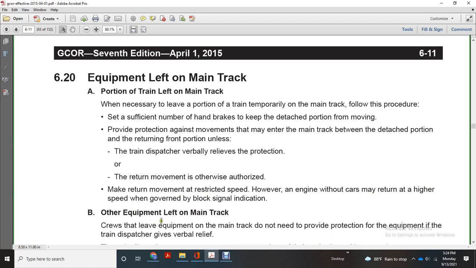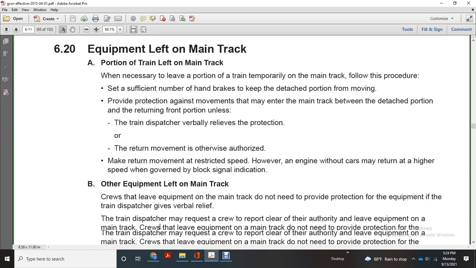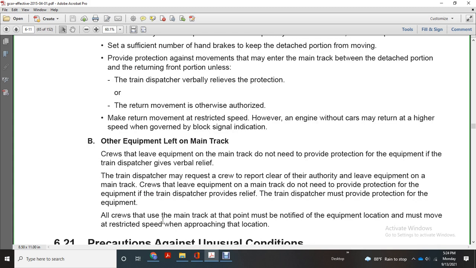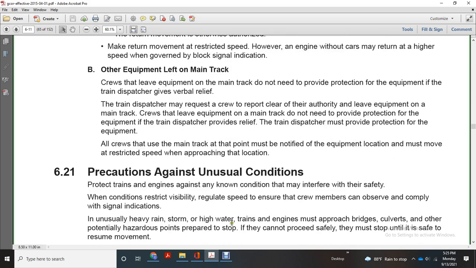Other equipment left on the main track. Crews may have to leave equipment on the main track. Do not provide protection for the equipment if the train dispatcher gives verbal relief. The train dispatcher may request a crew, or report clear, with the authority to leave the equipment on the main track. Crews do not need to provide protection when the train dispatcher provides relief. The train dispatcher must provide protection for the equipment. All crews that use the main track at that point must be notified of the equipment. They must move at restricted speed when approaching the location.